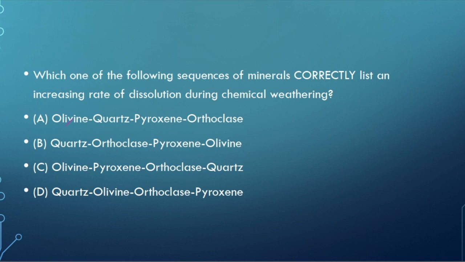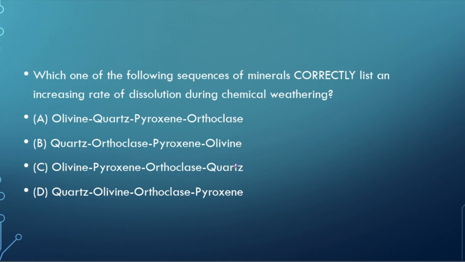So we know that as we move from top to bottom, the rate of chemical weathering decreases. So the right answer for this question is, no doubt, it is asking about the increasing rate, right? So at last it should be olivine.